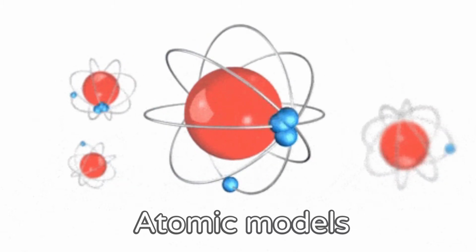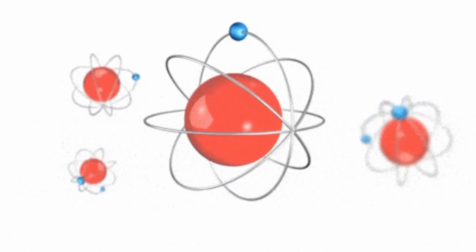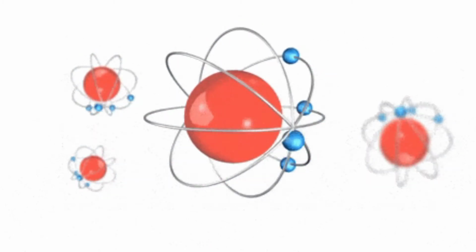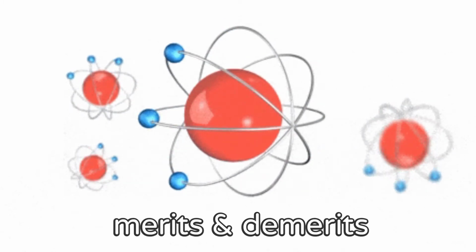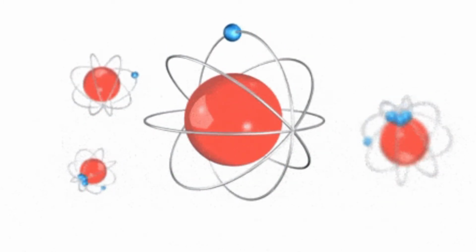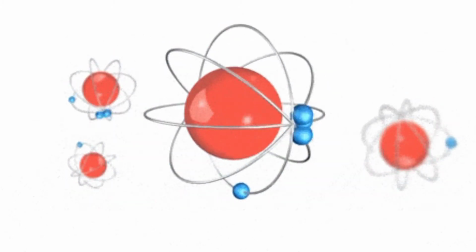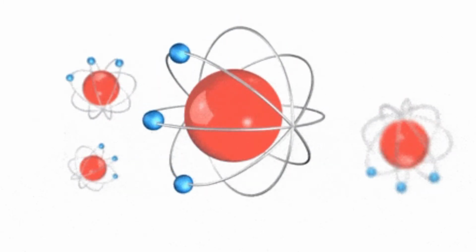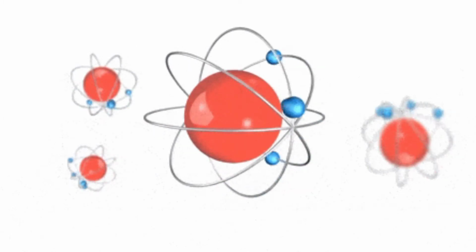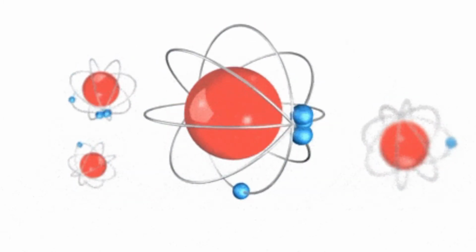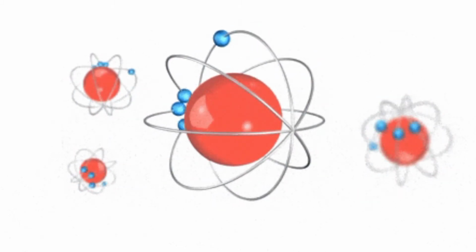Let us talk about atomic models. In the 18th and 19th centuries, many scientists attempted to explain the structure of the atom with the help of atomic models. Each of these models had its own merits and demerits, and was pivotal to the development of the modern atomic model. The most notable contributions to the field were by scientists John Dalton, J.J. Thomson, Ernest Rutherford, and Niels Bohr. Their ideas on the structure of atoms are discussed in the subsections.